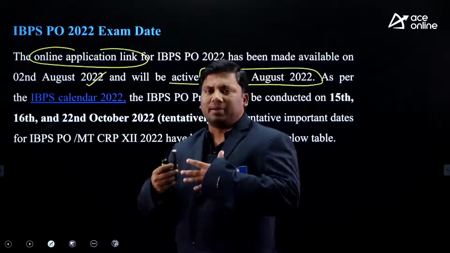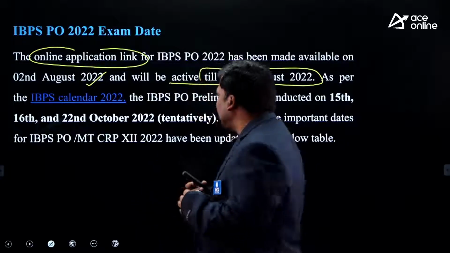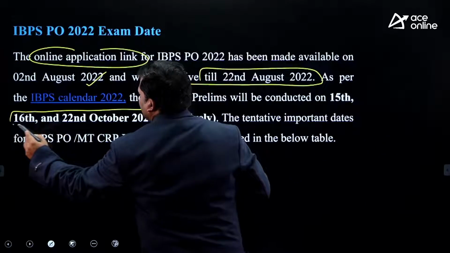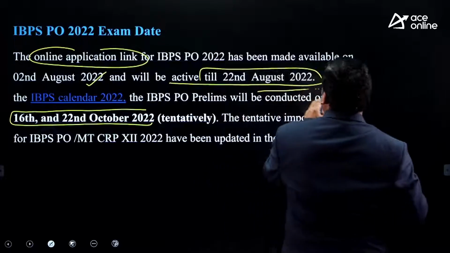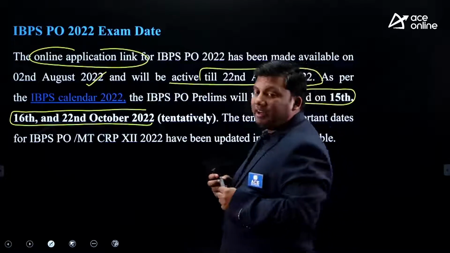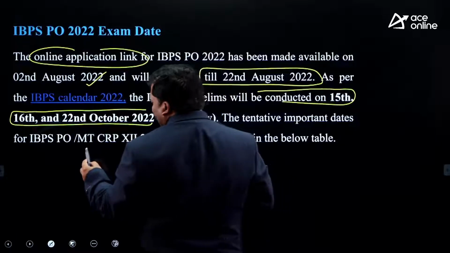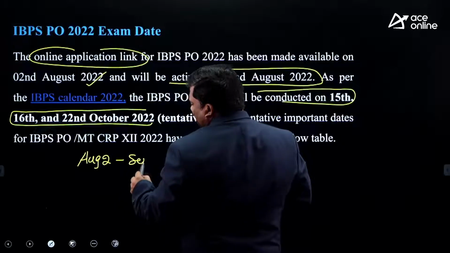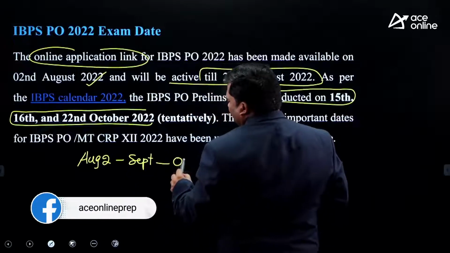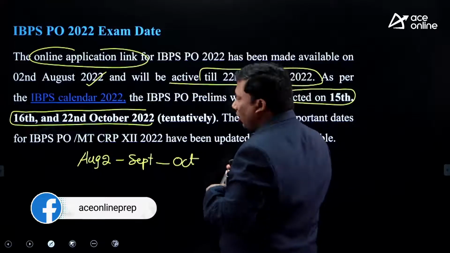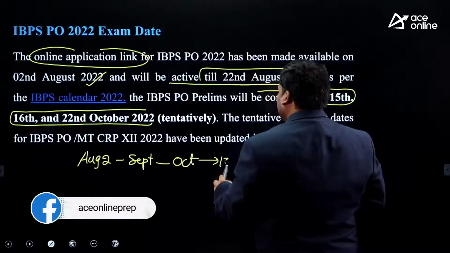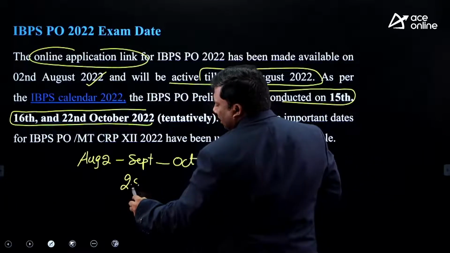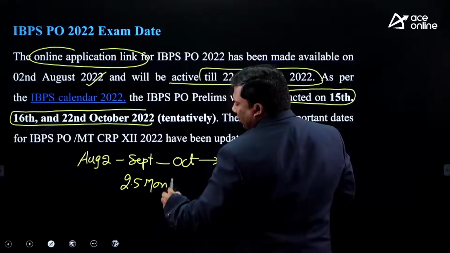Sir, when is this exam tentatively going to be conducted? This exam is going to be conducted on 15th, 16th and 22nd October. That means if you apply on August 2nd, you get 1 month here, August to September, and then October and almost another 13 days. That means closer to about 2.5 months for you to crack this examination.